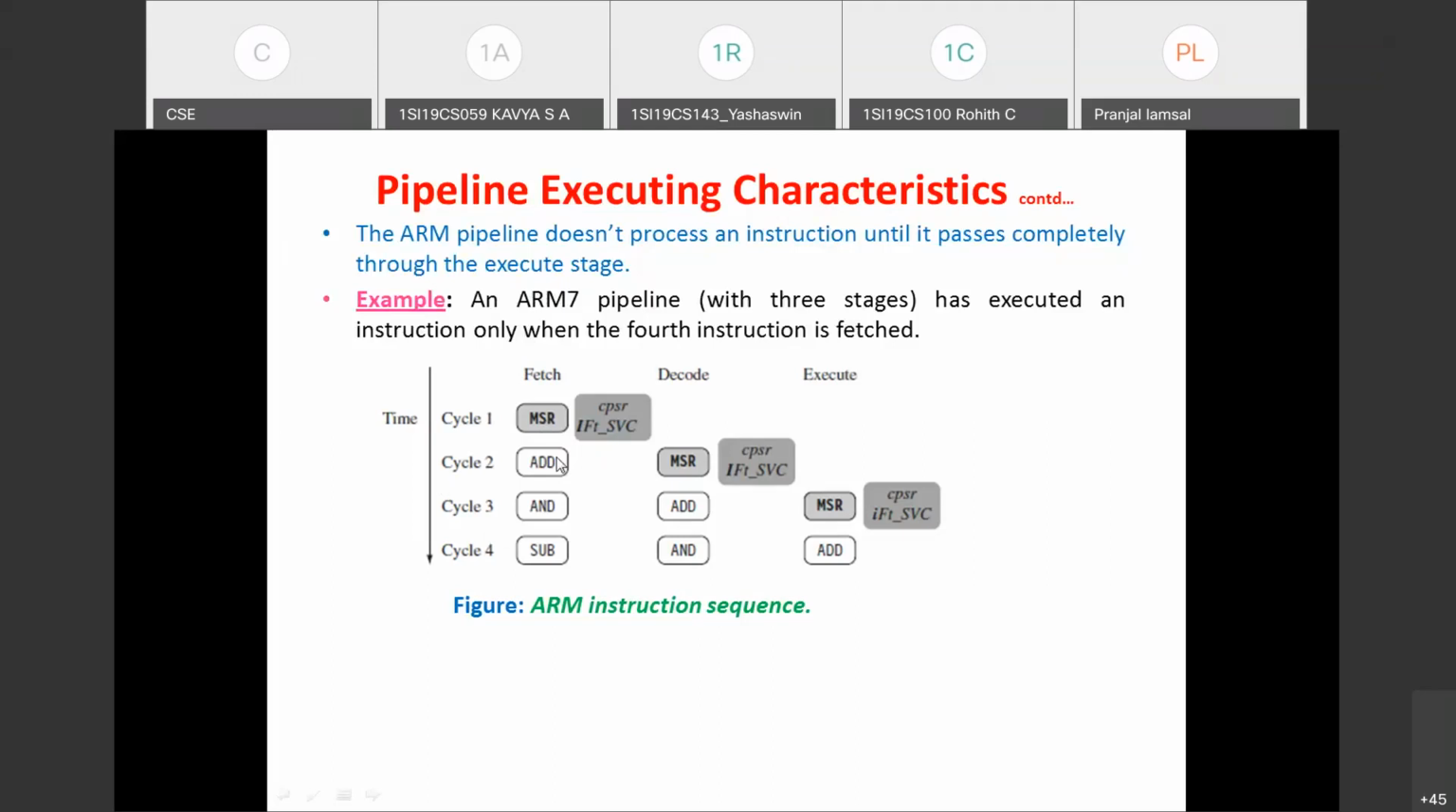So MSR stands for move. S means it is the status register. R is a normal register. This is the mnemonic that is used to perform that operation, to transfer a register content to the status register.